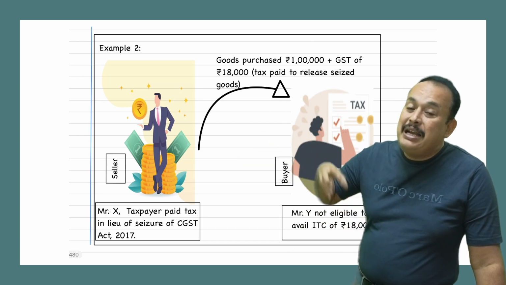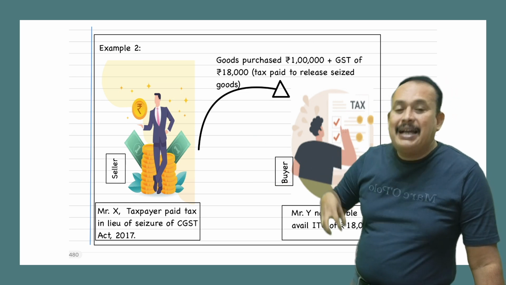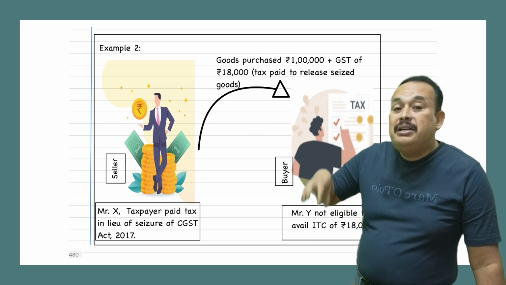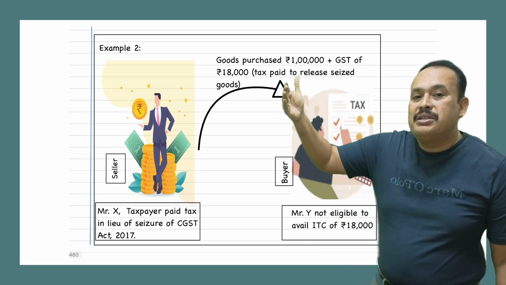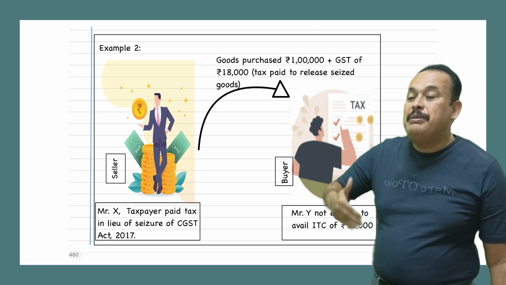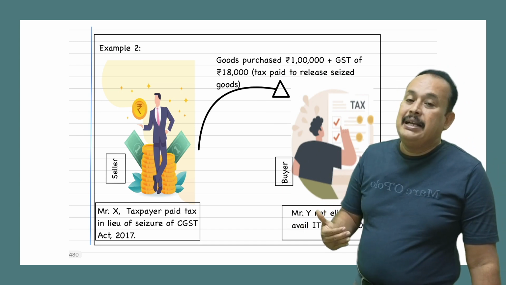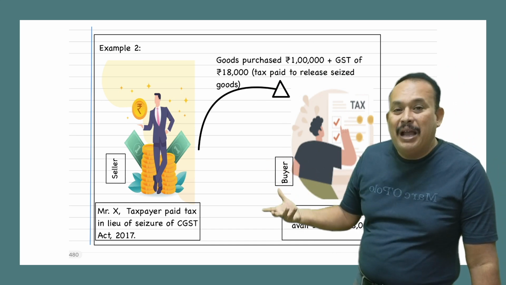The tax paid by the particular taxable person under section 130, namely where confiscated goods have been released on payment of fine, in that case tax is also going to be paid on such goods.